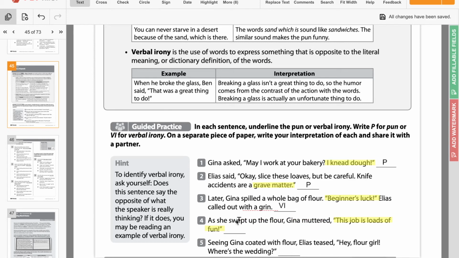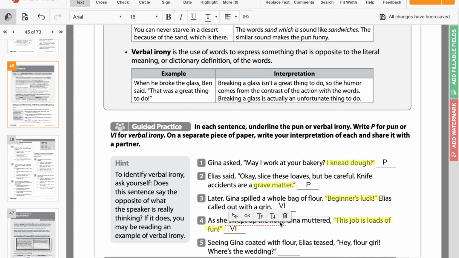So if we're saying something that's the opposite of its literal meaning, again, what does that make this one? Verbal irony. Because it is not fun. It is not loads of fun to be sweeping up tons of flour that she just spilled all over the floor, right?